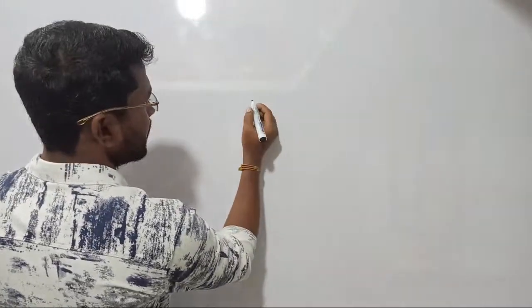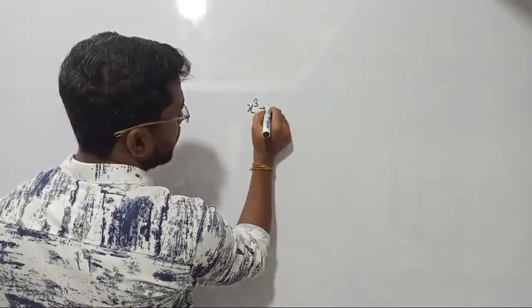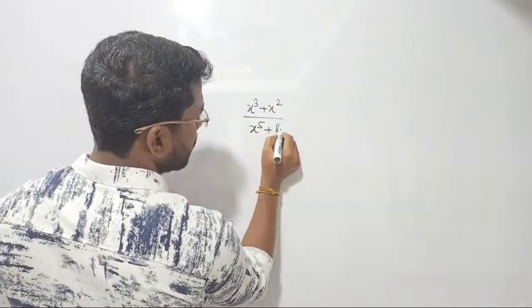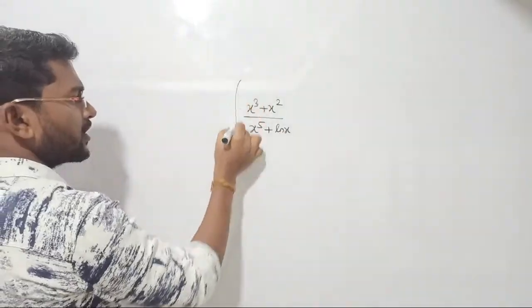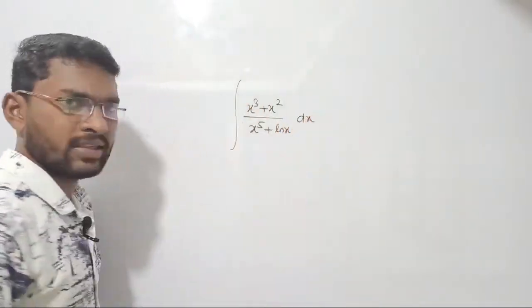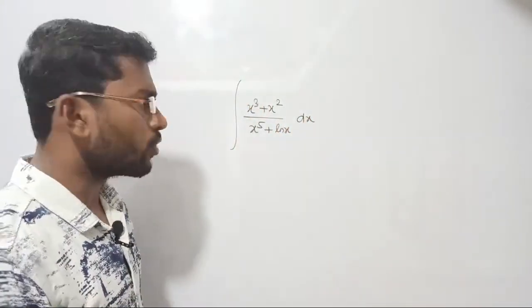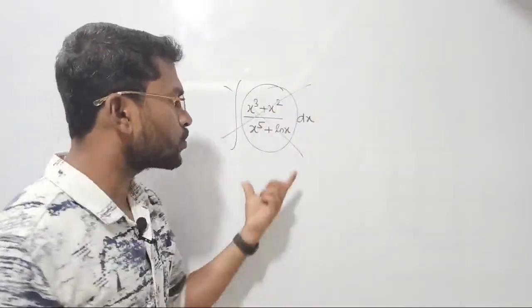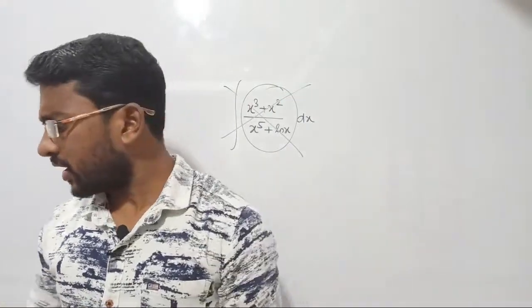But apart from that, if I have a function like x cube plus x square divided by x power 4 plus x power 5, I am raising the question for this type of equation: x cube plus x square, and in the denominator x power 5 plus ln x. If I want to find the integration, can you do it directly? Just tell me the answer for this function. No, I cannot do it, because direct integration does not help us find the solution for this type of critical equation.